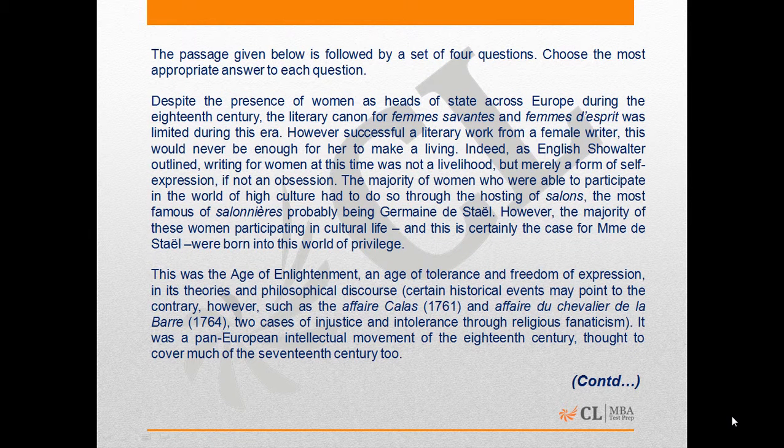The passage says in the second paragraph, this was the age of enlightenment, an age of tolerance and freedom of expression in its theories and philosophical discourse, although certain historical events may point to the contrary. Which essentially means that theoretically, in its theories and philosophical discourse, the age of enlightenment was seen as an age of tolerance and freedom of expression.